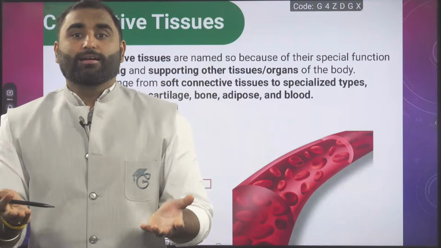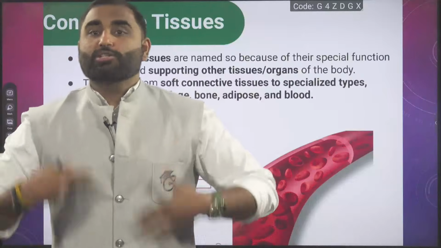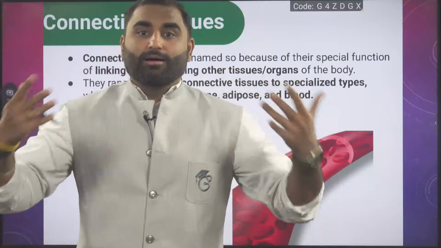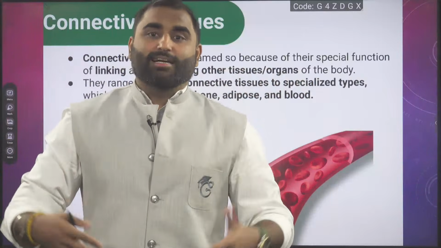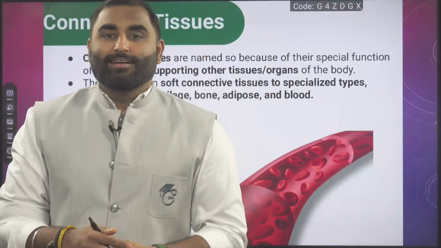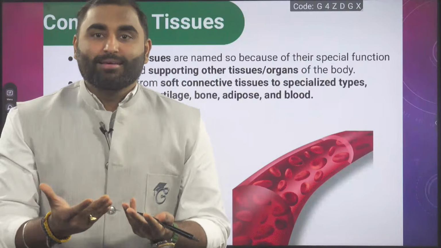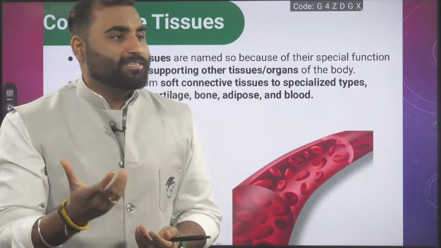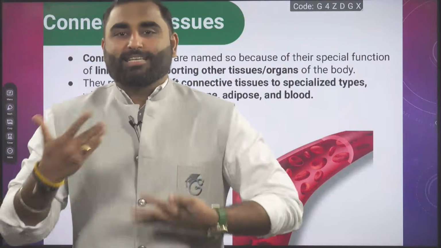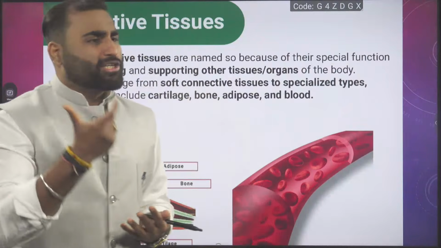And similarly, one beautiful tissue which is constantly roaming in your body, delivering one substance to one part, another substance to another part. Can you tell me which tissue I am telling? That is your blood.